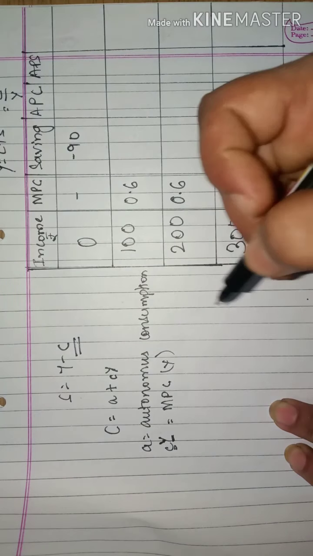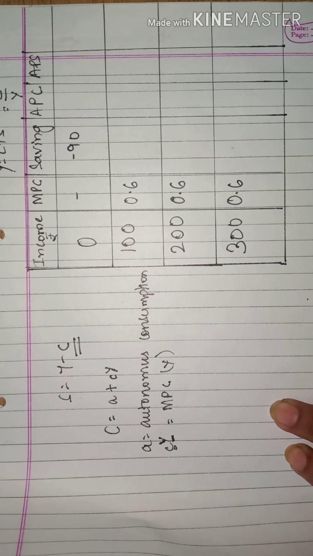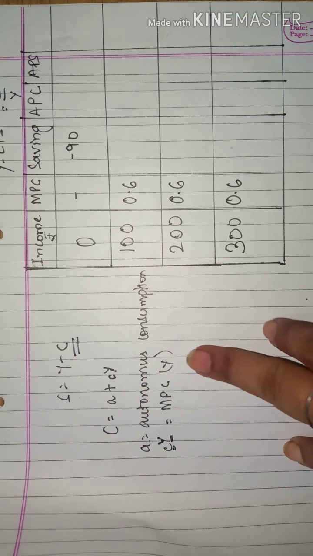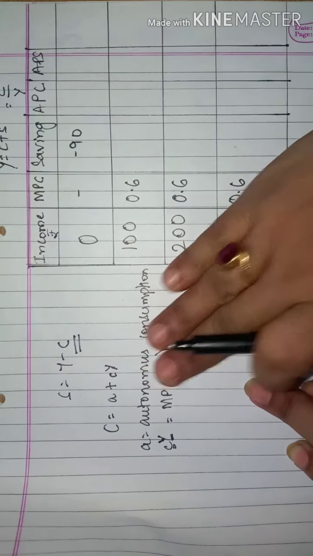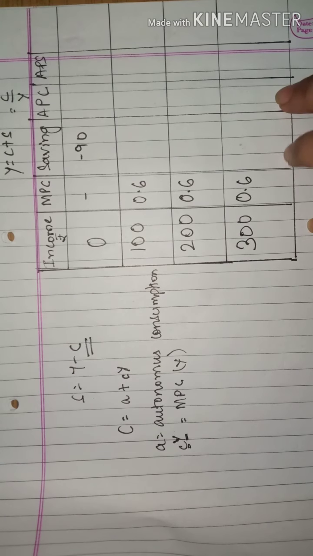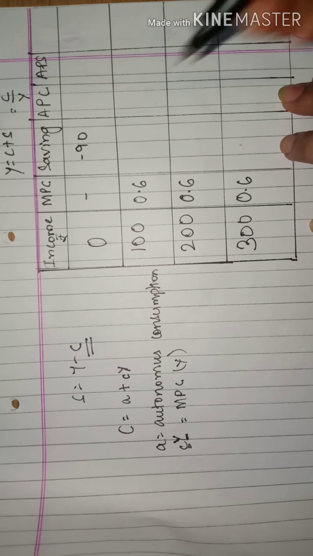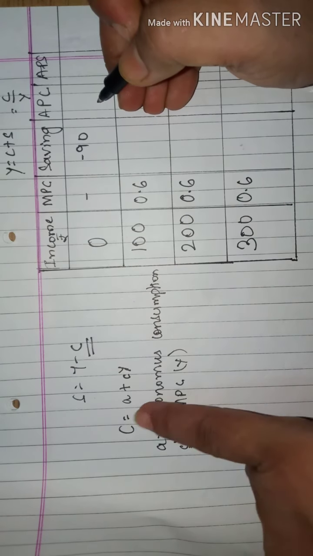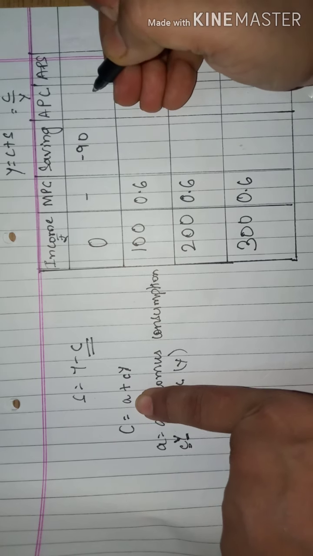Now how will I start calculating the complete formula? This is the first part. This I have done. Now I will find out my total consumption. How will I find out my total consumption? For this I need to know about autonomous consumption.